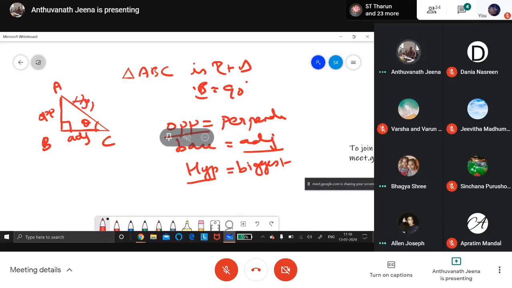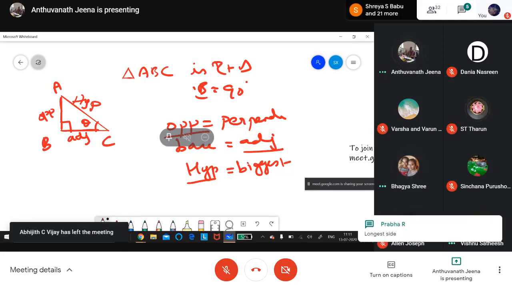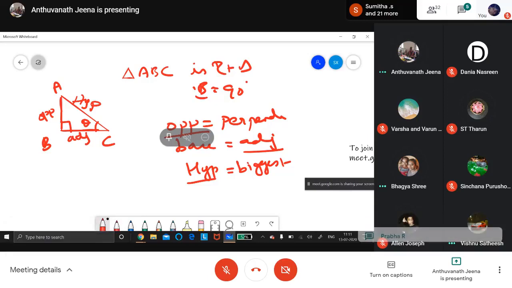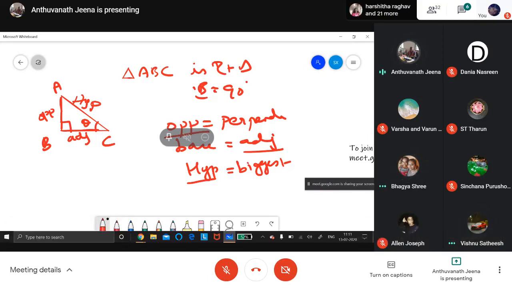Longest side, ma'am. The longest side is known as hypotenuse. The side opposite to 90 degrees is the hypotenuse.